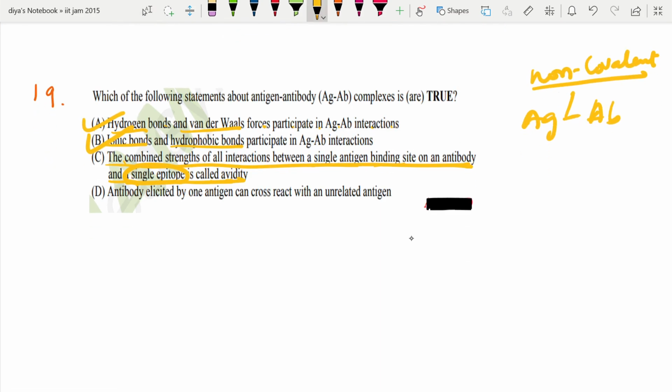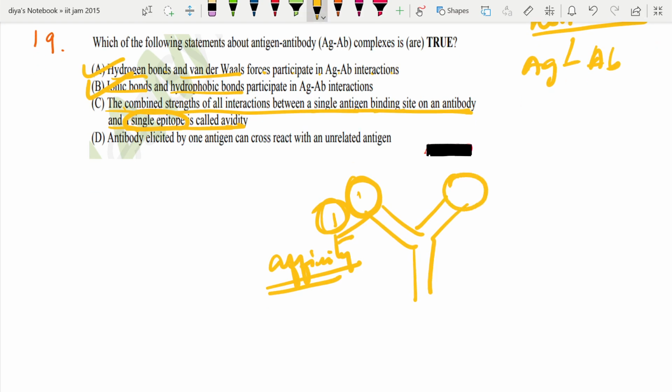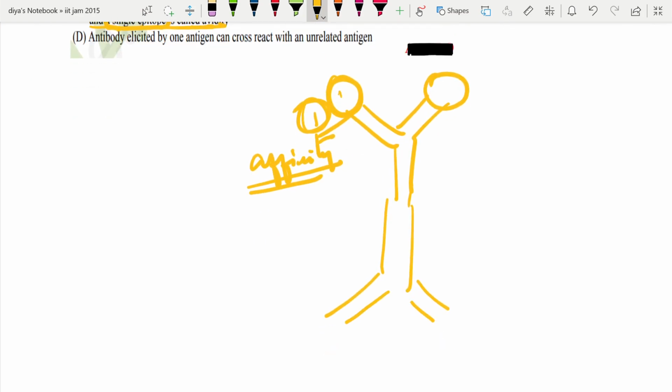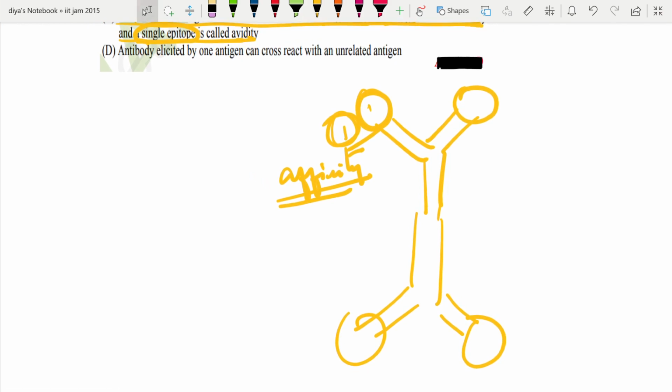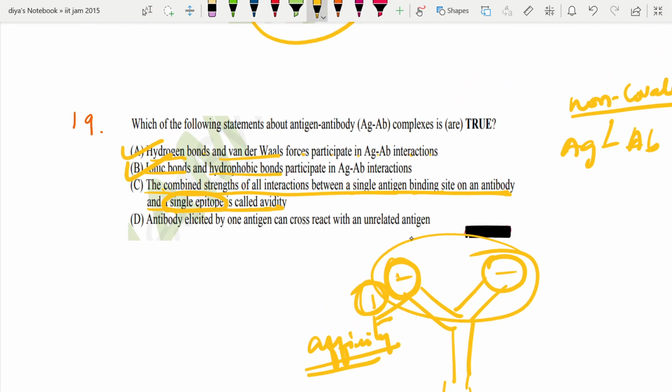If this is an antibody binding to one antigen, this is called the affinity of this antigen antibody, calculated for only one antigen and one antibody binding site, a single interaction. But avidity is for the whole antibody. Suppose this antibody is like this, a dimer. Now we calculate how much affinity in total it has for the whole. This is known as avidity, but here they are telling a single epitope is called avidity.